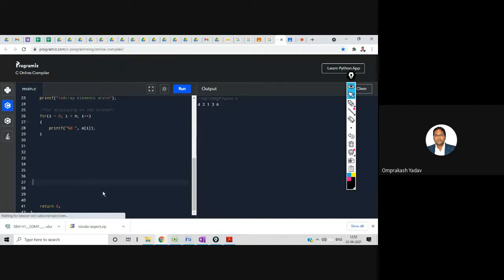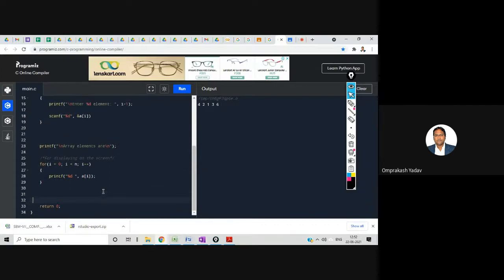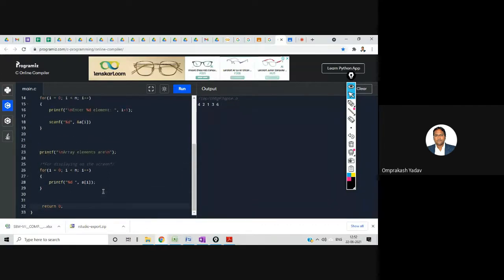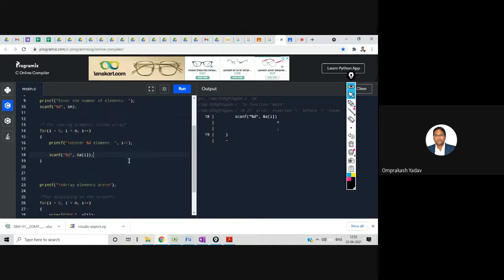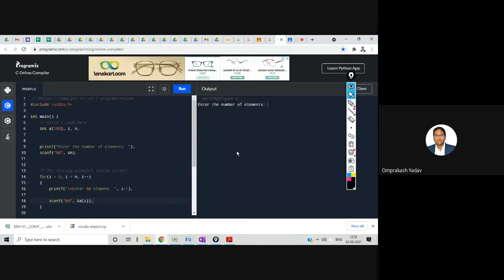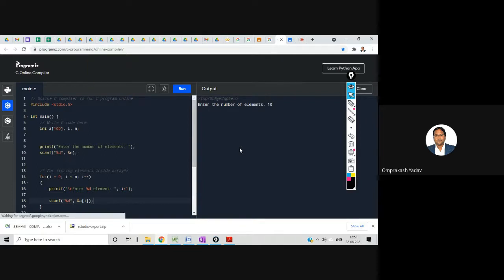This was my previous program. Okay, I deleted that. Scanf, yeah, this semicolon I missed. Okay, let's run this. Enter the number of elements, let's say 10. So this 10 value, where will it be stored?